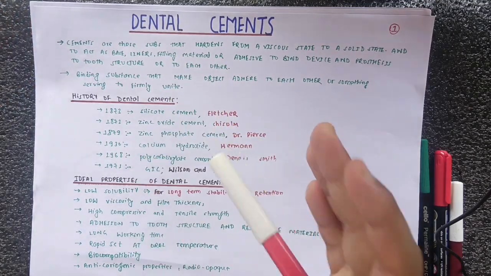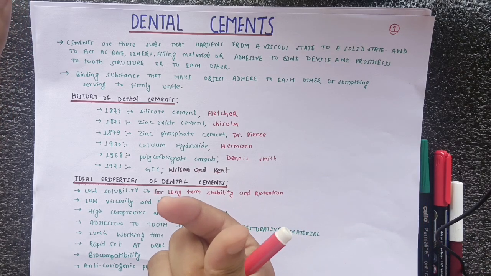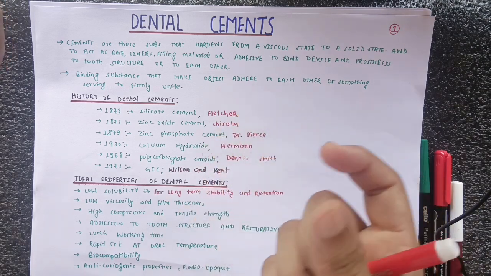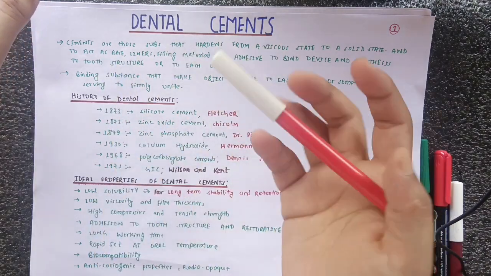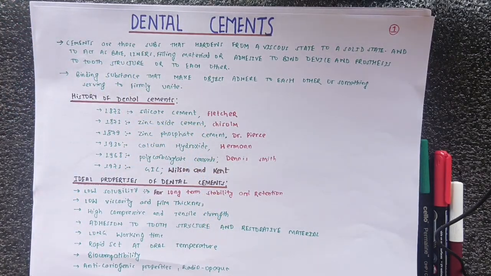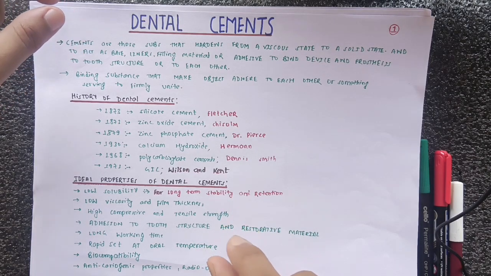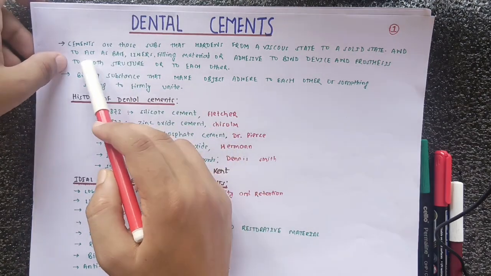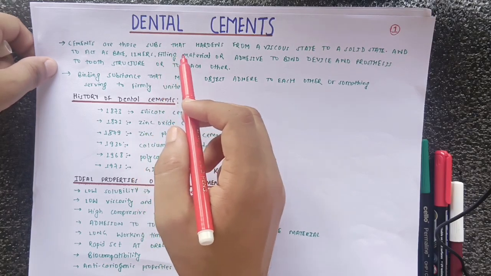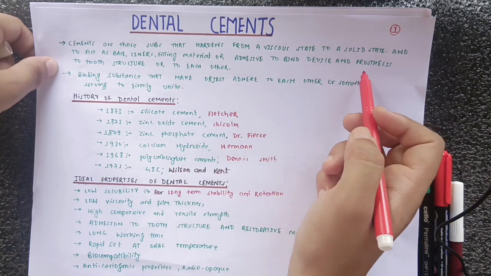So simply, dental cements are substances present in a viscous state that harden to form a solid state, and that solid state would act as a base or a liner. A base is a pulp protecting agent and a liner is also a pulp protecting agent, but a base is applied in a larger thickness, while a liner is applied in a small thickness. It can also act as a filling material, a restorative material in the tooth structure. Similarly, it can act as an adhesive to bind the devices or the prosthesis to the tooth structure.